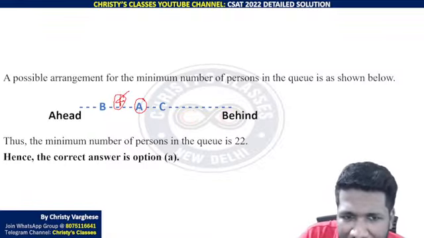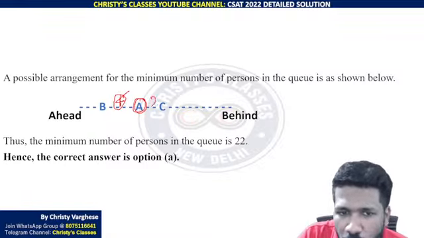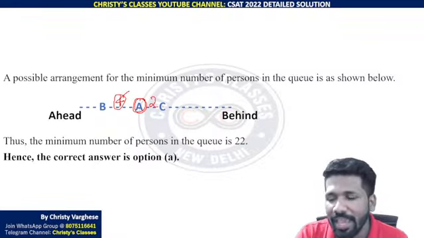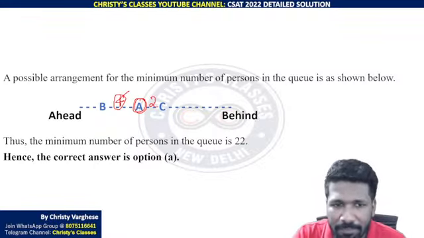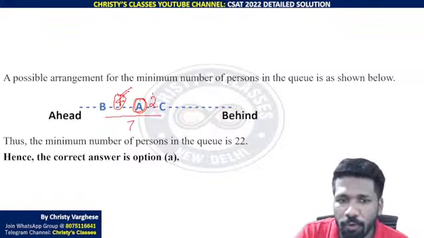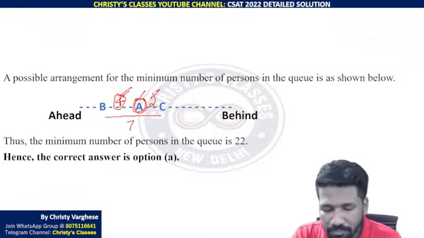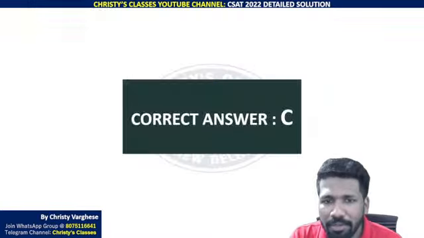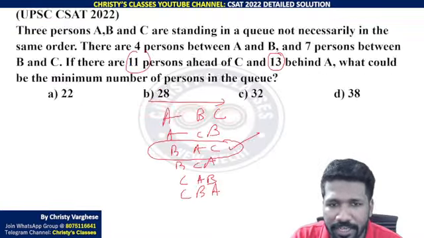So 4 people and A, that is 5 people. So 2 more people are enough now, 2 more people between A and C. All of you are clear? B and A 4 people, A and C 2 people. So between B and C definitely 7 people are already satisfied: 4 people, 2 people and A. The question says between B and C there should be 7 people. Between A and B 4 people, that is also satisfied.